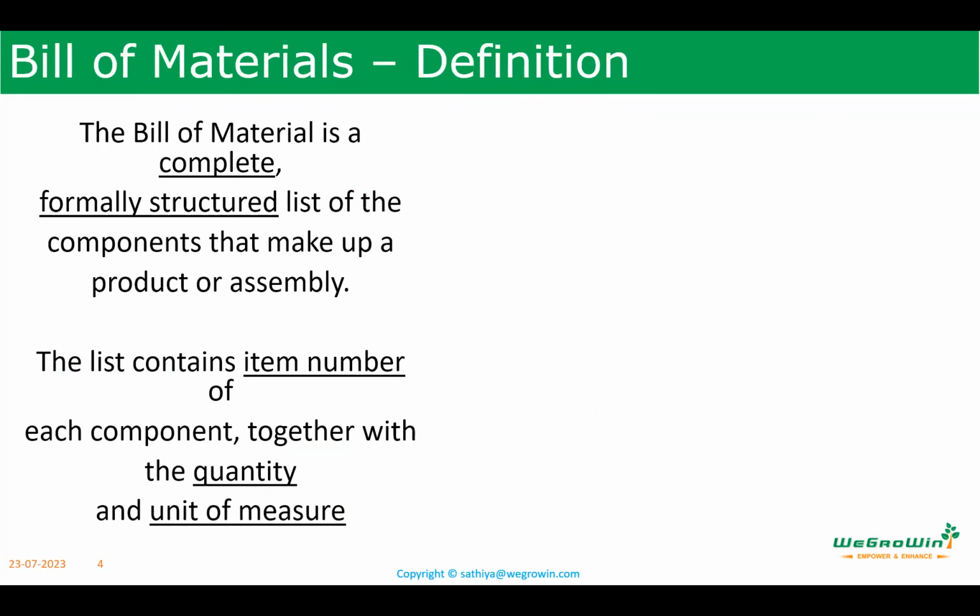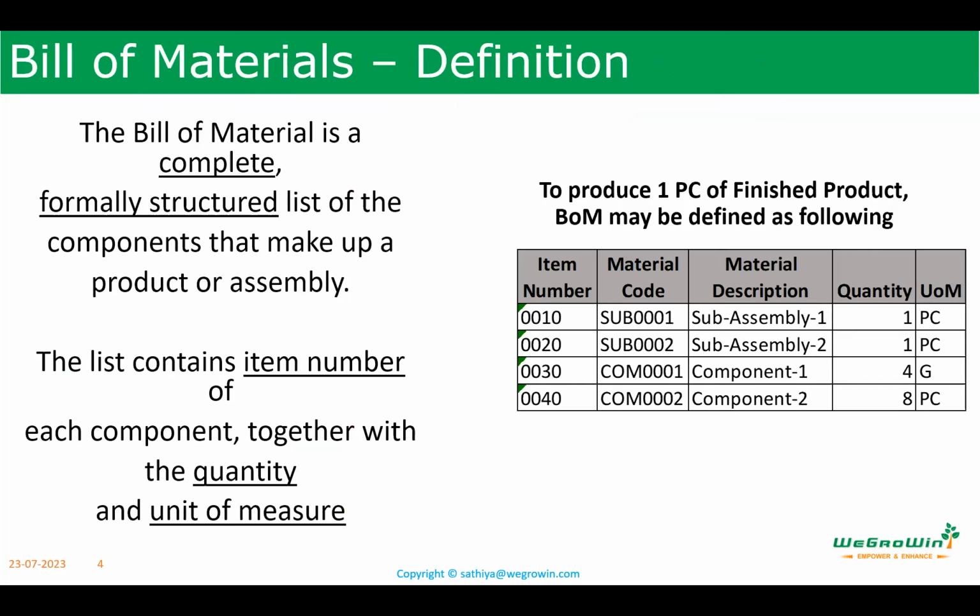Now coming to bill of material. Bill of material is a complete formally structured list of the components that make up a product or family. It contains the item number of each component together with the quantity and the unit of measure. So here we see this item number, material code, material description, quantity, unit of measurement, all those things.